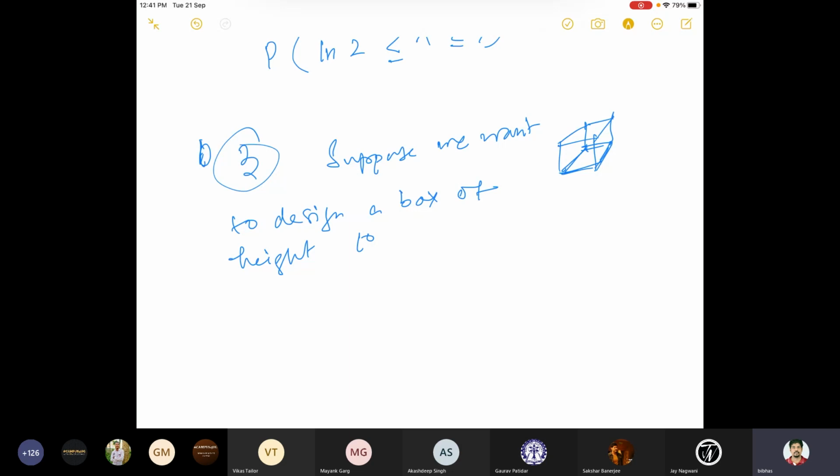And let's say its base is a random variable, x. That will take some values: 1, 2, 3, 4, doesn't matter. But I fix my height, and the base is x inches. This x is a random variable. Now x will have a distribution. You pick some value of x, and you can suppose x has some kind of a distribution.